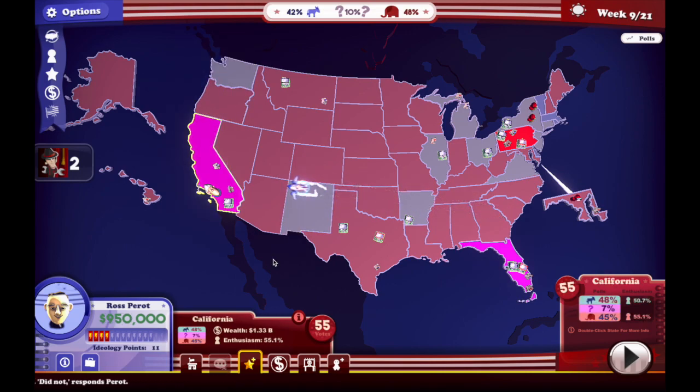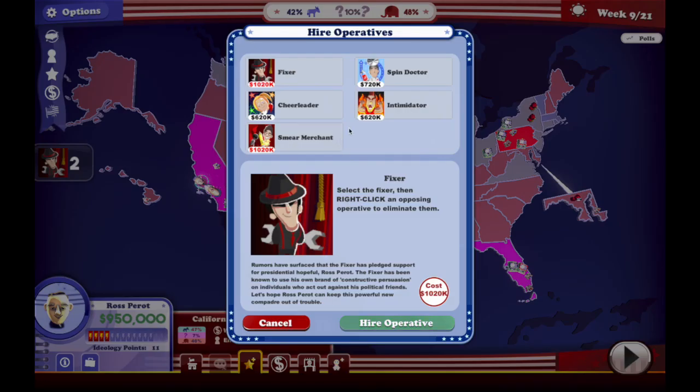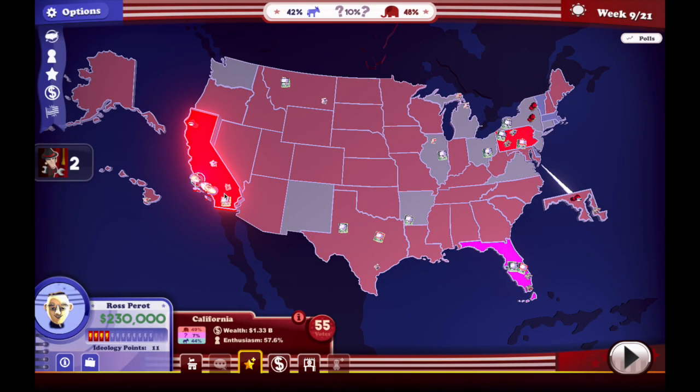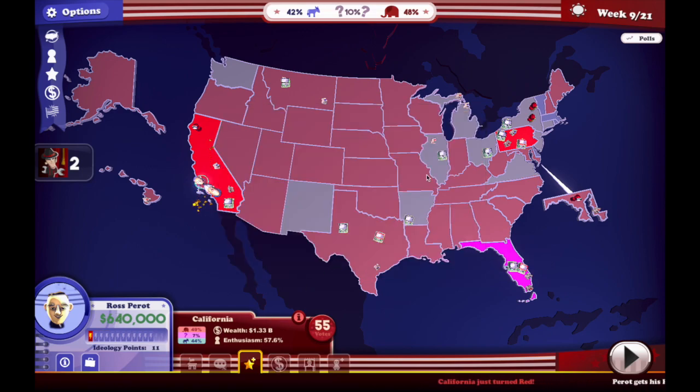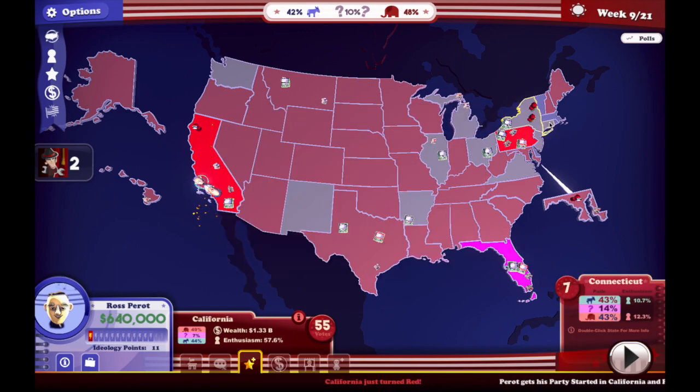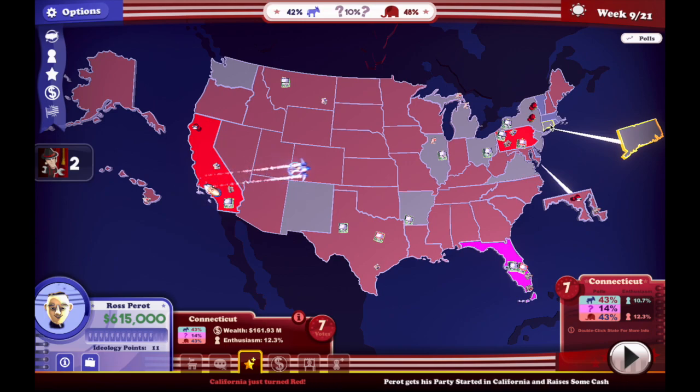Oh, California, we got to get some action here. Do a spin doctor. We're doing very well in California now. We're going to use up our remaining stamina on a fundraiser. We're barely behind by Connecticut. I think just one visit will give us the lead.